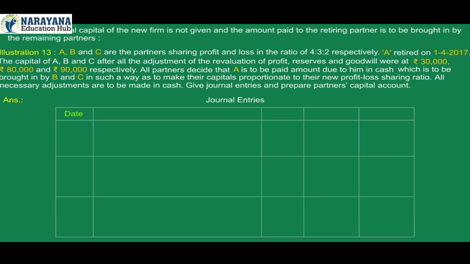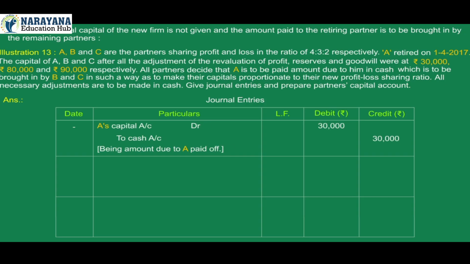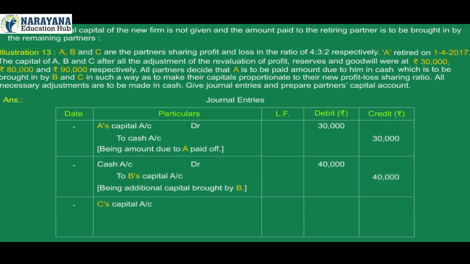Journal entries. Date, particulars, ledger folio, debit amount, credit amount. A's capital account debit 30,000 to cash account 30,000, being amount due to A paid off. Cash account debit 40,000 to B's capital account 40,000, being additional capital brought by B. C's capital account debit 10,000 to cash account 10,000, being additional capital of C paid off.